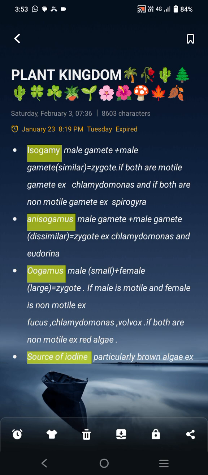What's isogamy? Male gamete plus male gamete, or female plus female. That's similar, not variable in size, and forms a zygote. If both are motile gametes, the example is Chlamydomonas. And if the gametes are non-motile, the example is Spirogyra.